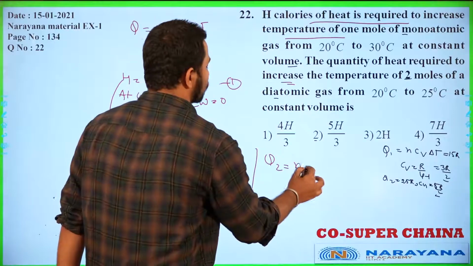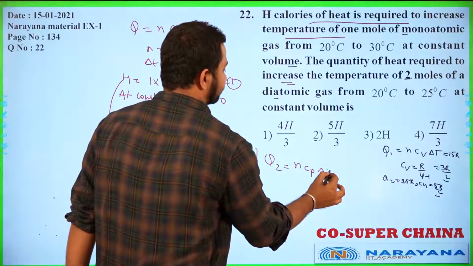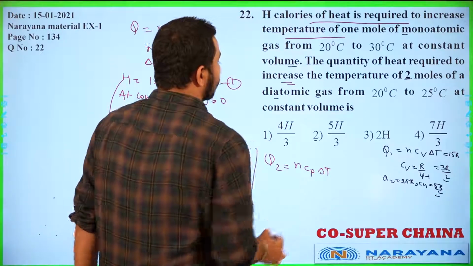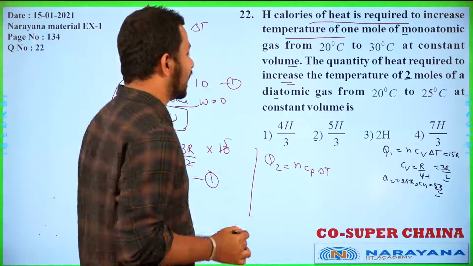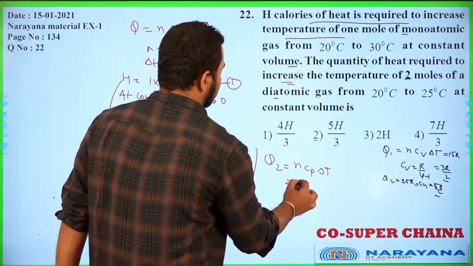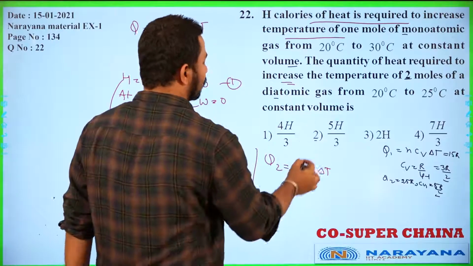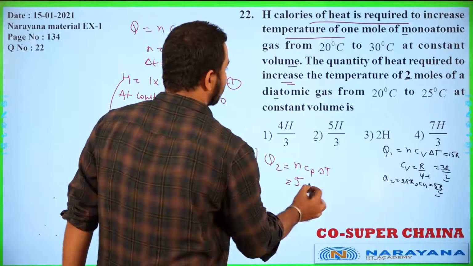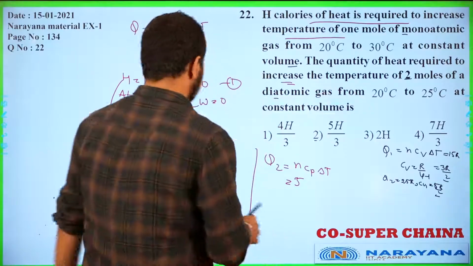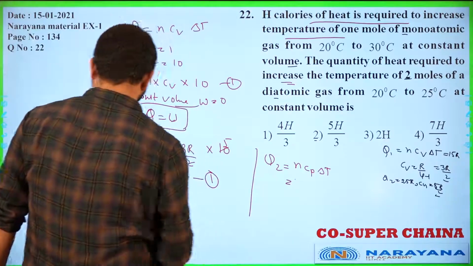So Q2 = n Cp delta T. Now n is given as 2 moles and it is diatomic, so we will plug in the diatomic Cp value. n is given as 2 moles, so we substitute 2.